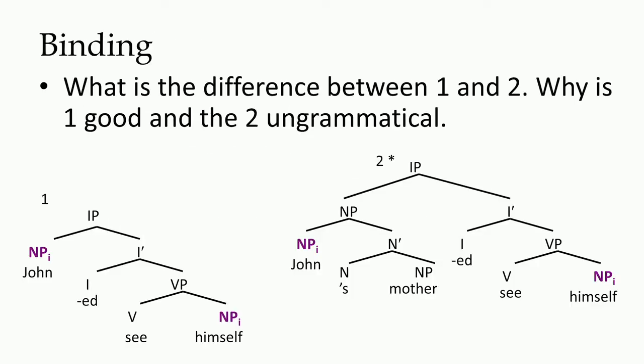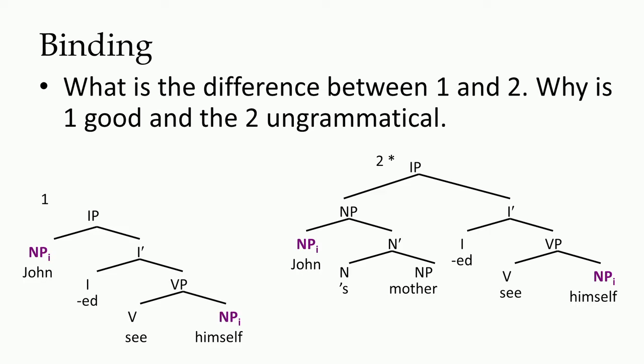So, when we say "John saw himself," we see in the canonical structure of IP that John is in the spec position of I, which is the head of the sentence, and then himself is in the object position of the verb see. What we can say here is going to follow, but please look at the two examples carefully.